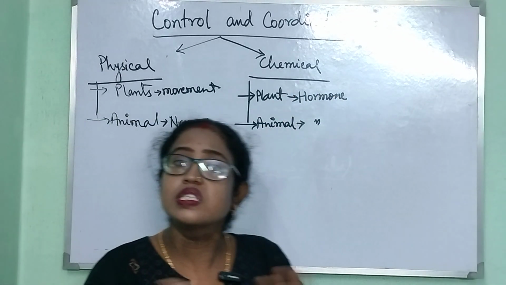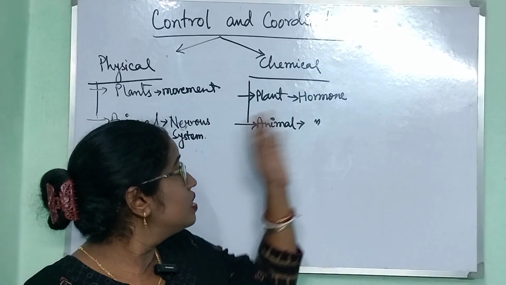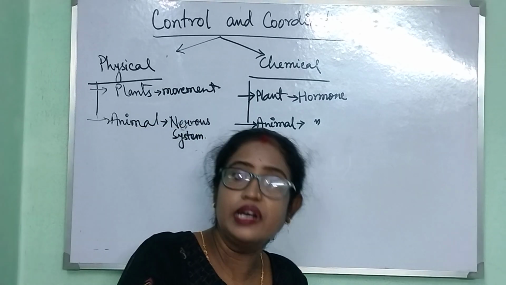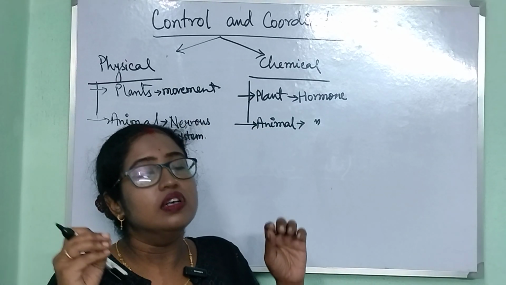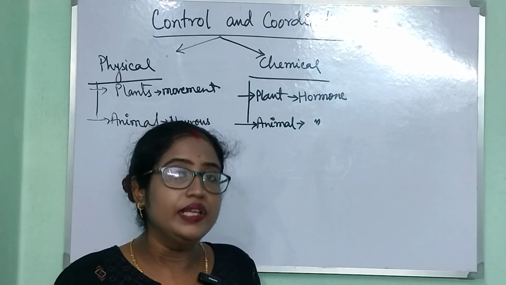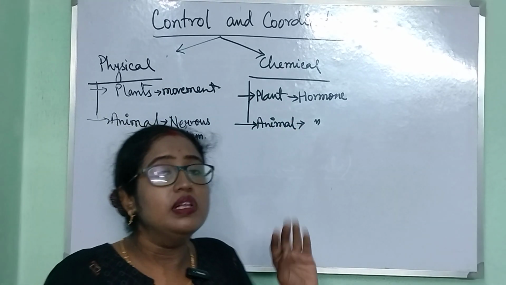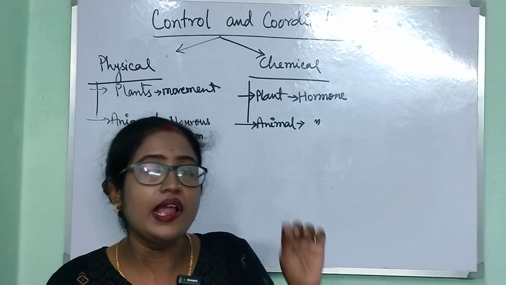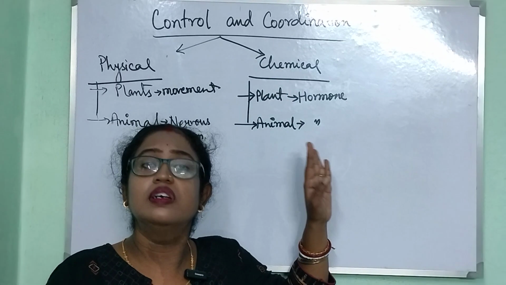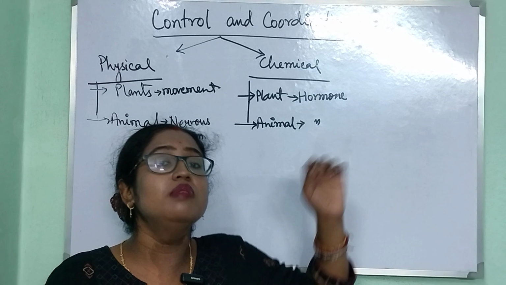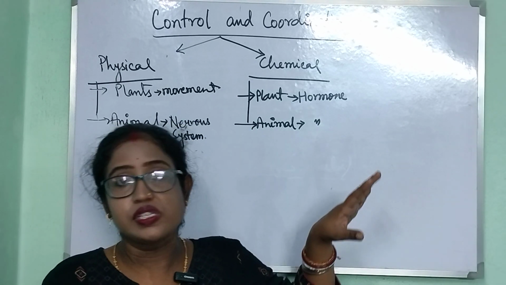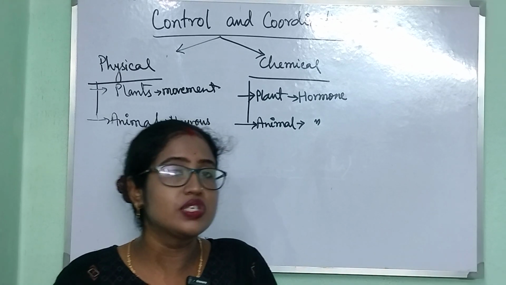Plant hormones are not similar to animal hormones. Plant hormones are different, animal hormones are different, but both plants and animals have a specific kind of protein structure in their body that is known as hormone, and hormone is the chemical coordinator. Hormones are the chemical coordinators or chemical messengers that exhibit proper synchronization in plant and animal body structure.